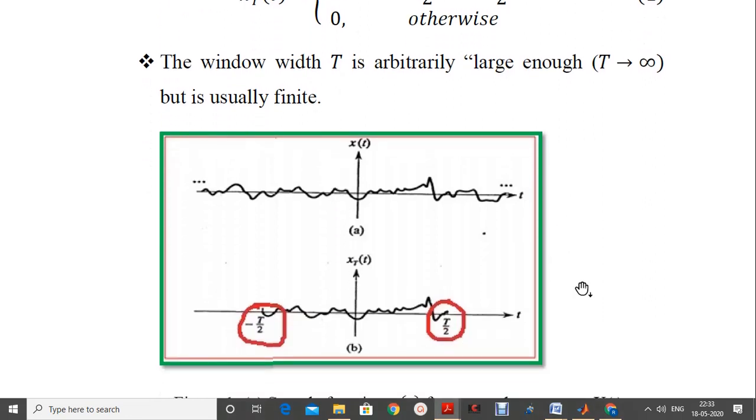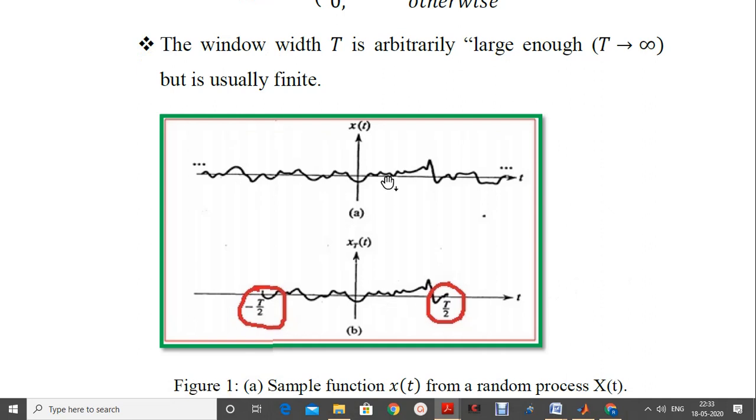So that is denoted by the following figure here. x of t is a sample function which is ranging from minus infinity to plus infinity as signified by dots. In this we are interested in only certain portion of the sample function, which can be enforced by applying the window of length T.